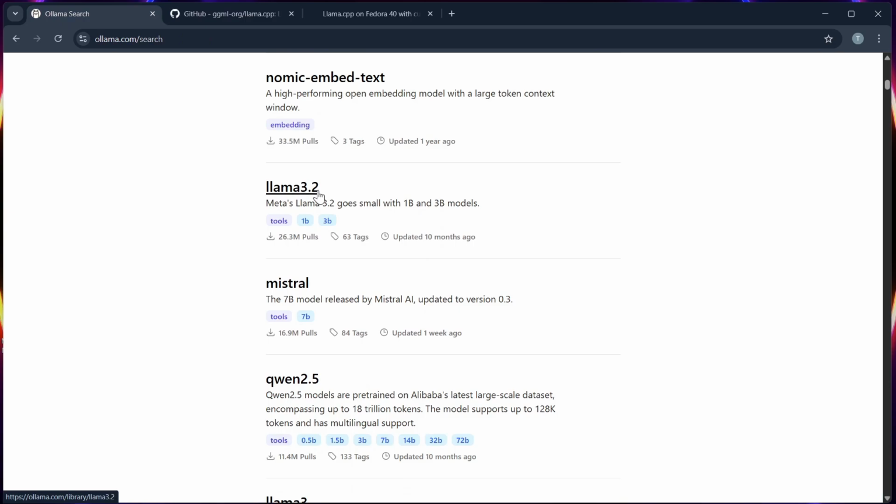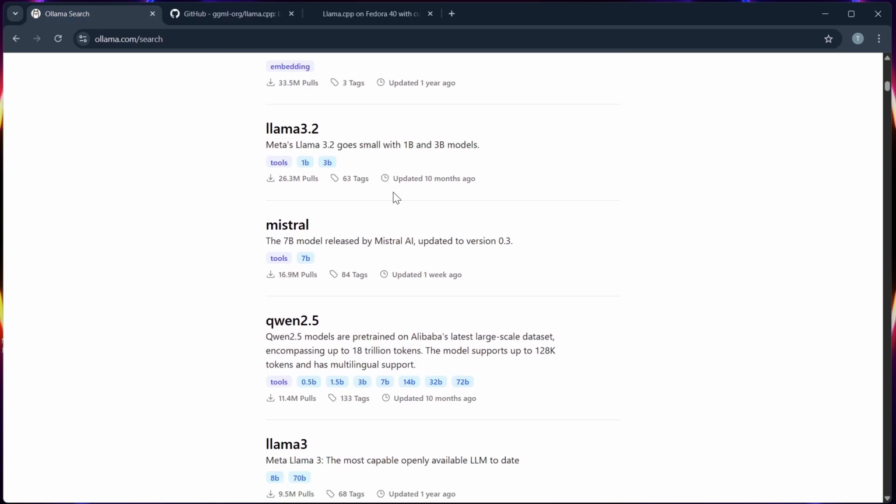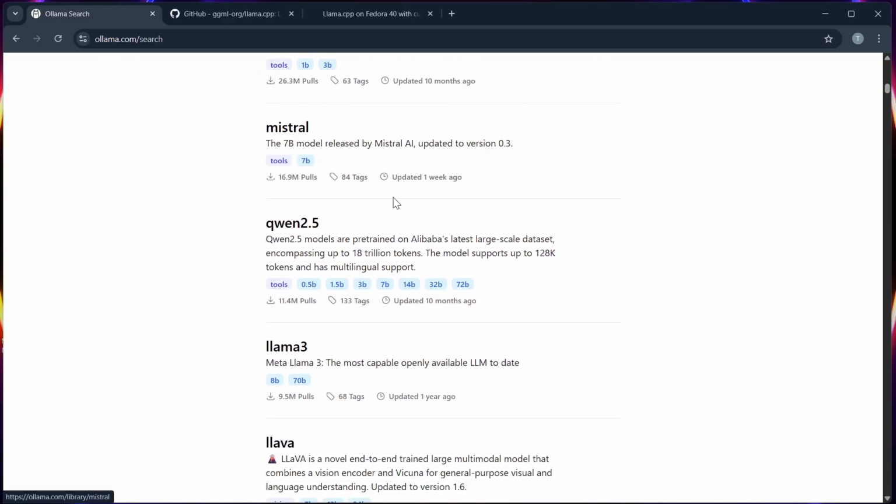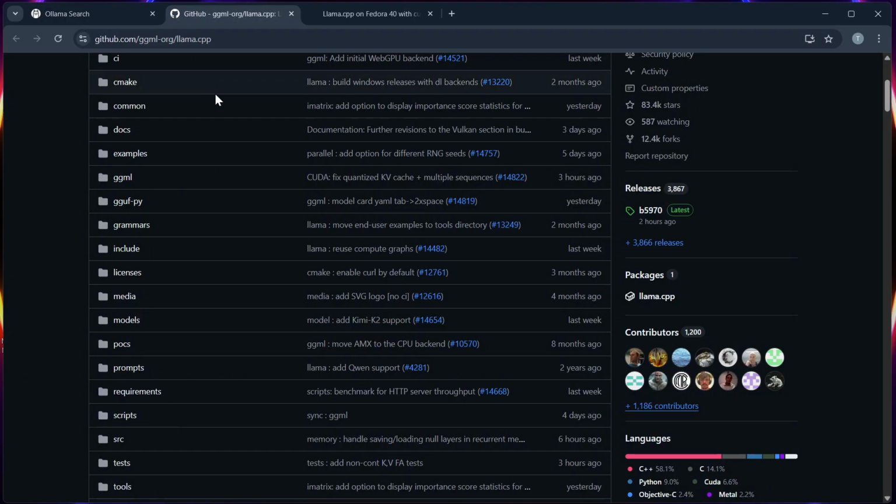Number 4, use case and flexibility. Ollama is best for those who want a ChatGPT-like local experience quickly, and Llama.cpp is suited for developers building LLM-based apps, bots, or fine-tuning. Choose based on whether you want ease or control.